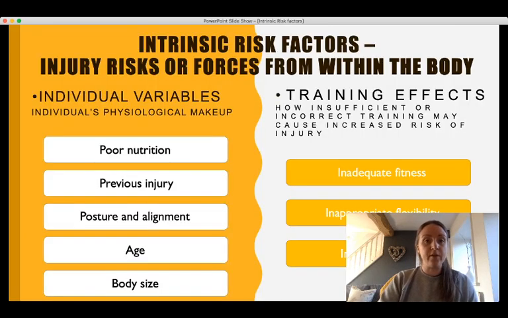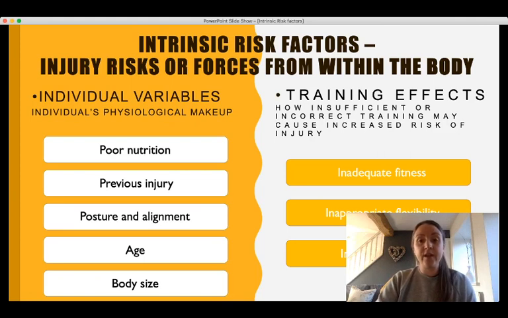So a summing up of intrinsic risk factors then to finish. Intrinsic risk factors are injury risks or forces from within the body, and the specification splits them into two headings: individual variables and training effects. Individual variables is about an individual's physiological makeup. The best examples are poor nutrition, previous injury, and poor posture and alignment. Other good examples, so long as we make it clear what we mean, are age and body size.